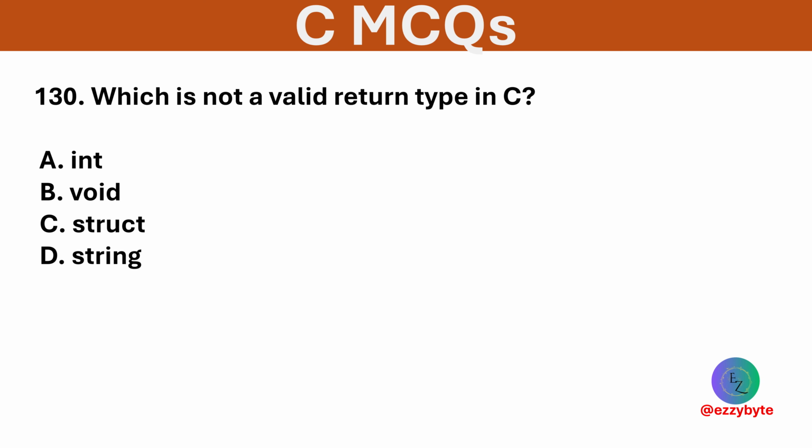Which is not a valid return type in C? Options are int, void, struct, and string. Option D is correct. C has no built-in string type. It uses char array or char pointer.